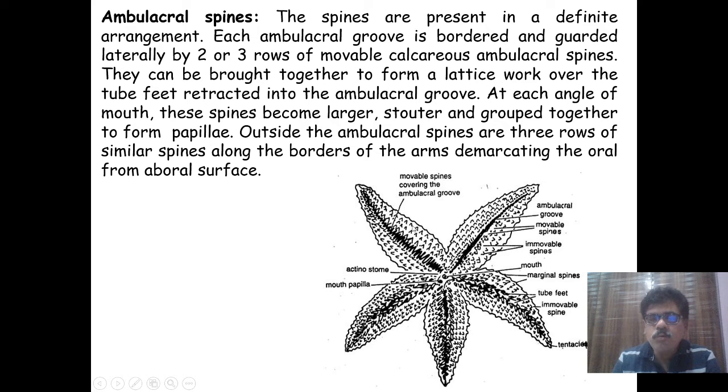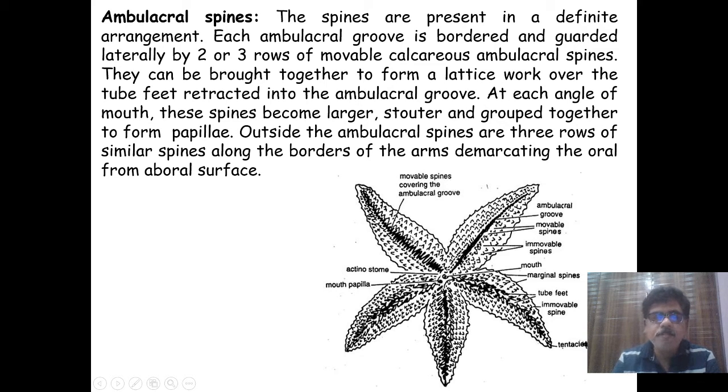And outer to these there are three rows of immovable spines. They can be brought together to form a lattice work over the tube feet retracted into the ambulacral groove.